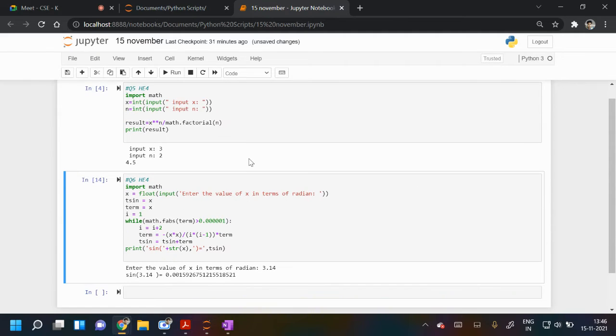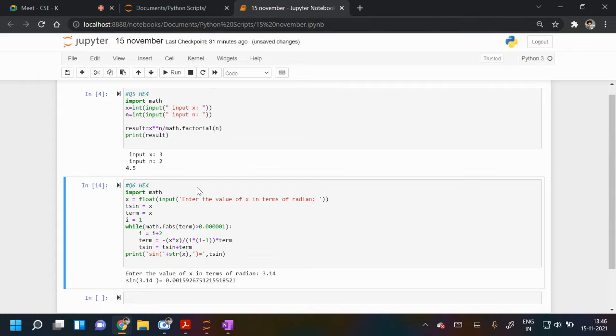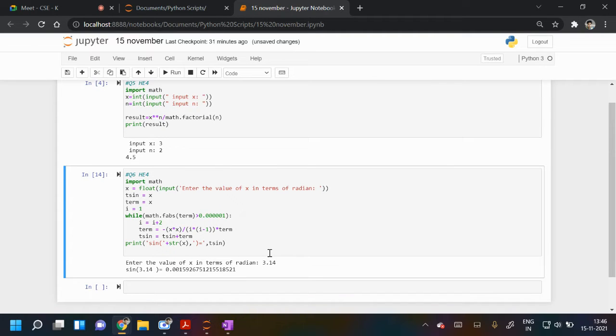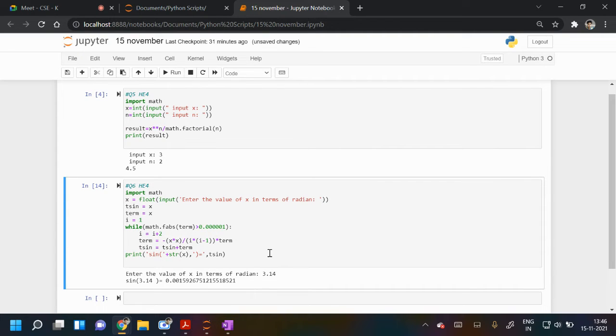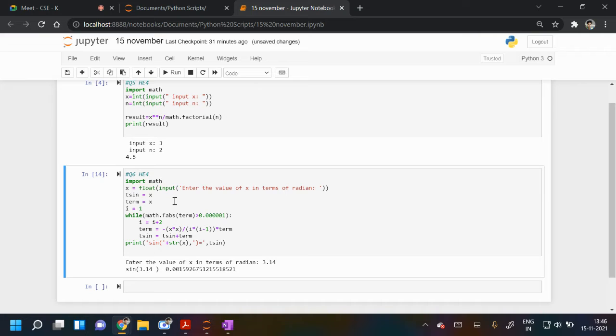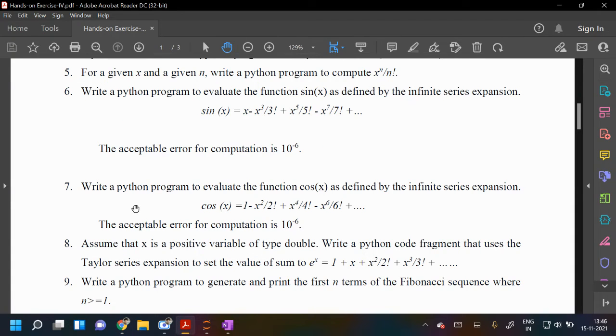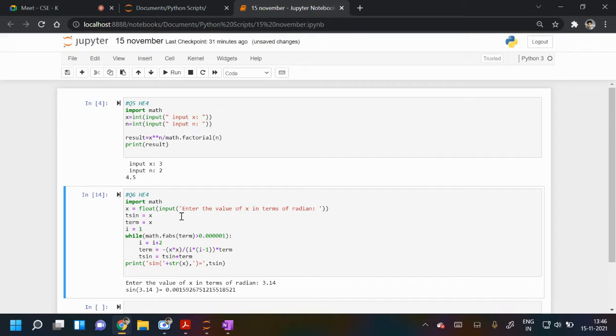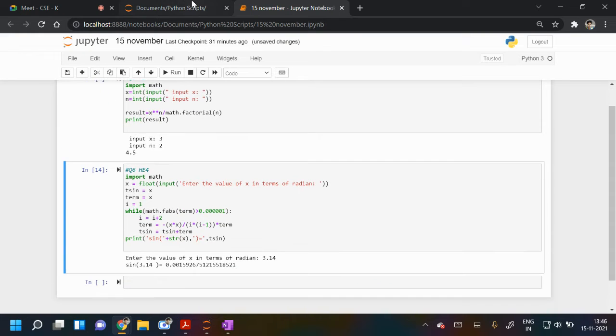Those who have not done, please do both. I will ask your name. And now 7 and 8 are similar, so you can write the code for 7 and 8 also. I will give you 5 minutes. Those who have not done it, just see my code and write this, and based on that, update the code for question 7 and question 8. Question 7 is for cos. You can take a photo or something, and just write it in your program. I will ask your name.